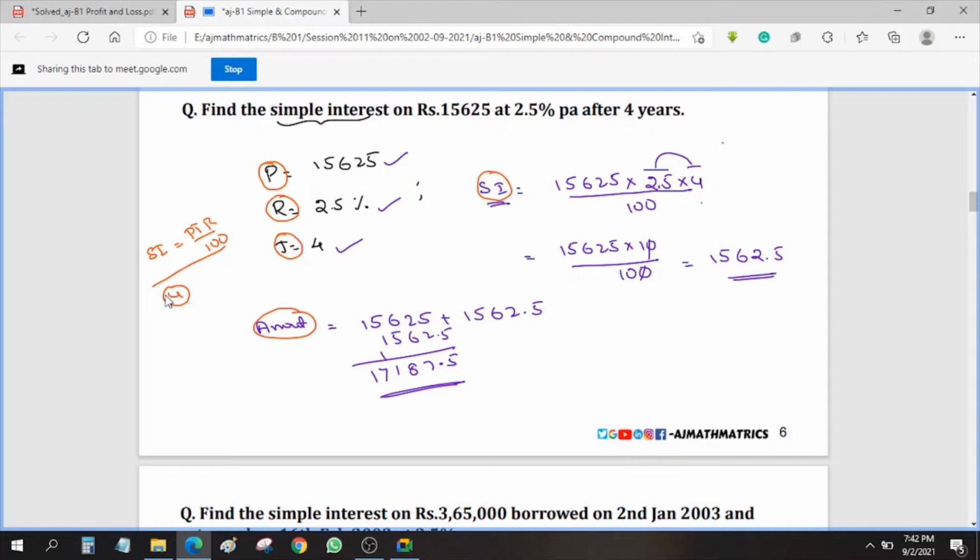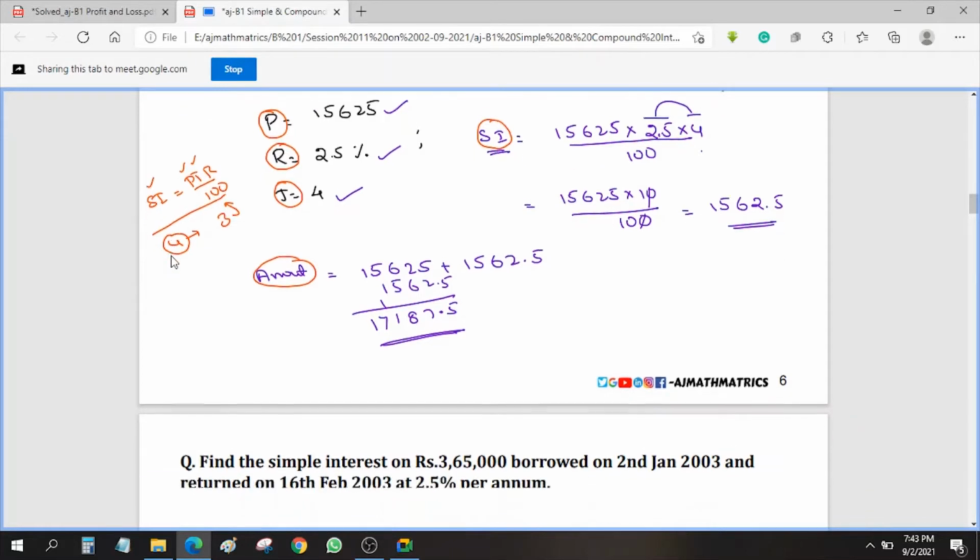According to the mathematical rule, if we have one unknown variable, one equation is enough. If we have 2 unknown variables, 2 equations are required. If we have n unknown variables, we require n equations. Here we have 4 unknown variables, so out of the 4, if you have any 3, we can find the remaining. Sometimes simple interest, principal and time are given and we need to find the rate. Sometimes simple interest, principal and rate are given and we need to find the time. Out of the 4, if you have any 3, we can find the remaining.